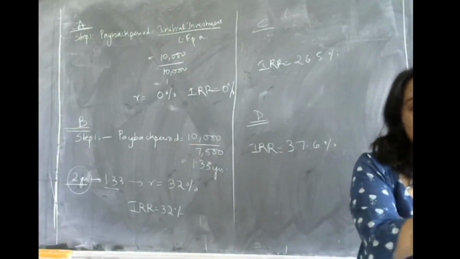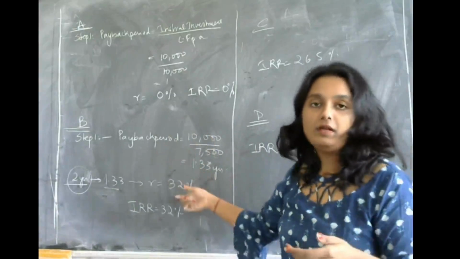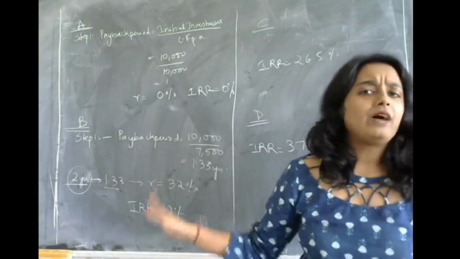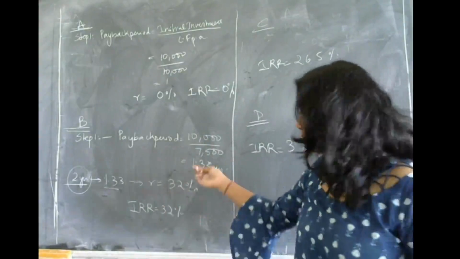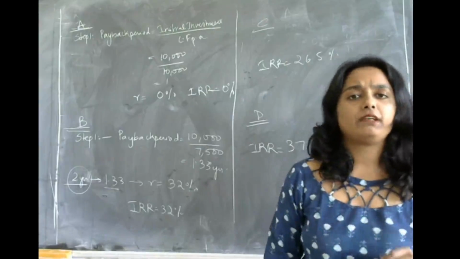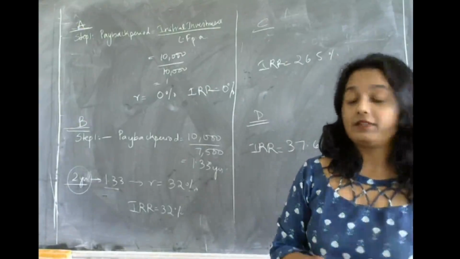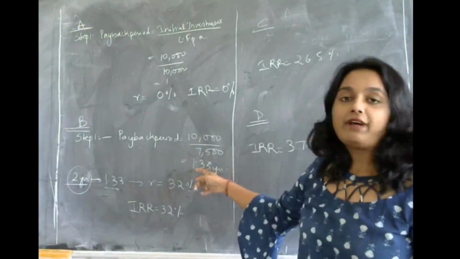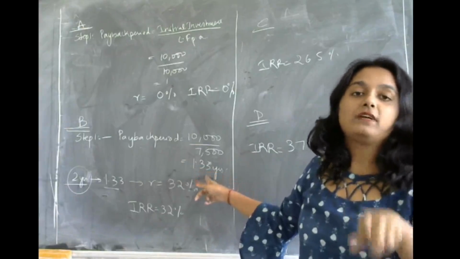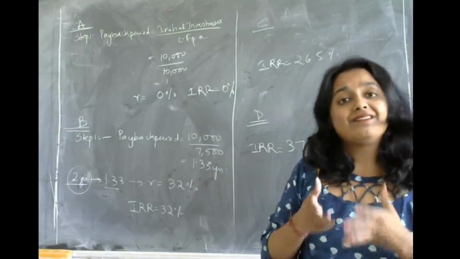Now the period of the project is 2 years. Under the 2 years period, if you are getting the value directly in the present value annuity factor table, you don't have to go ahead. If the value is 1.33 and you are getting 1.33 in the present value annuity factor table, then you don't have to do trial and error method. You have to do trial and error method when the value is say 1.34, but in the present value annuity factor table you are getting 1.33.